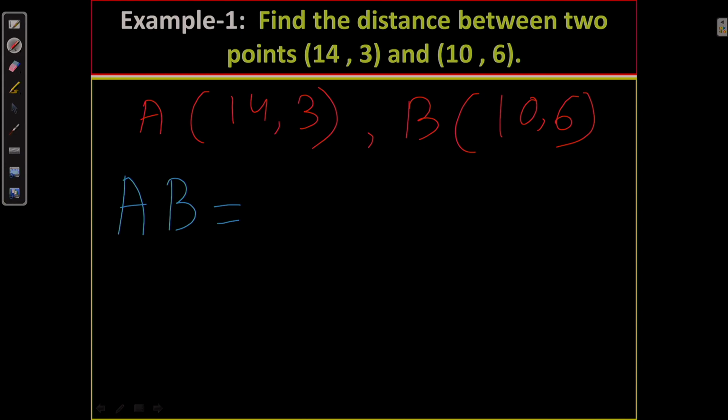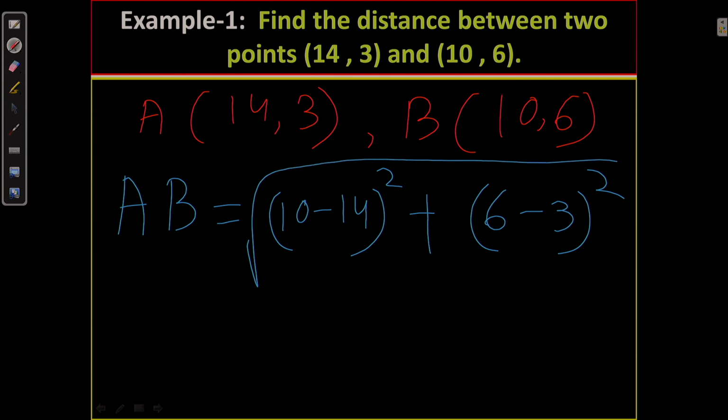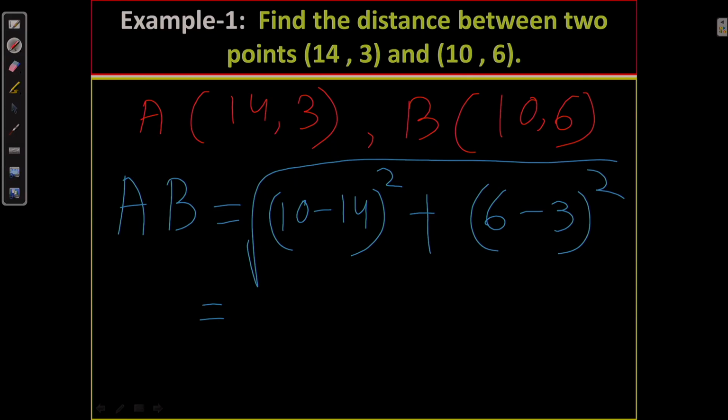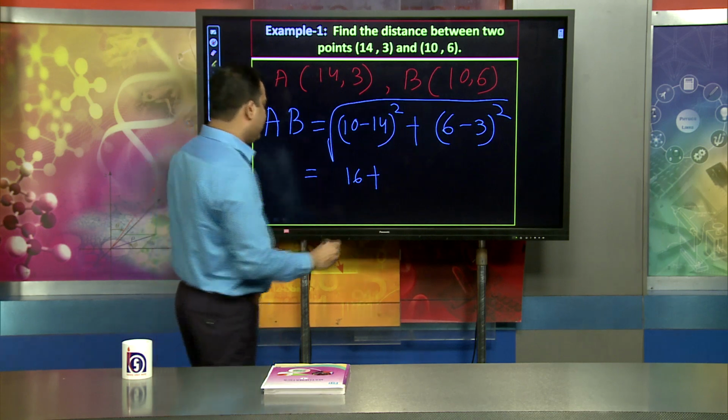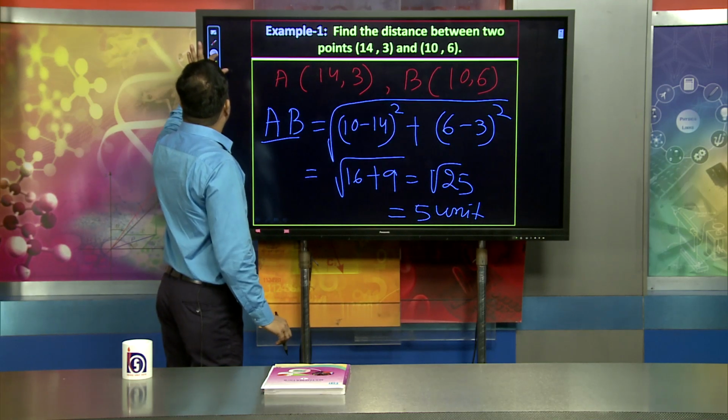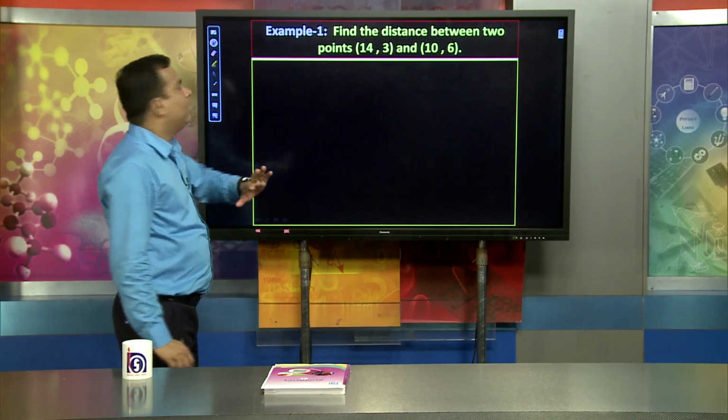So, (10 minus 14) whole square plus (6 minus 3) whole square, all under the square root. 10 minus 14 is minus 4, whole square is 16, plus 6 minus 3 is 3, whole square is 9. So, the square root of 25, which is simply 5 units. So the distance between AB is 5 units. Here we just found the distance between the 2 points.